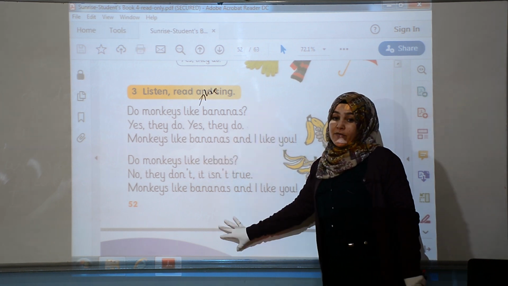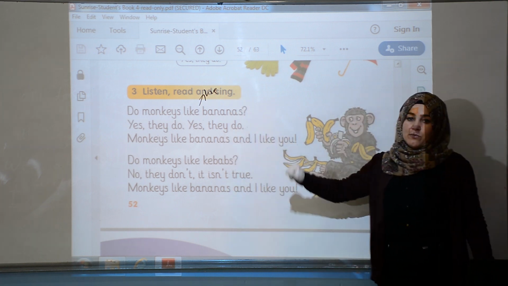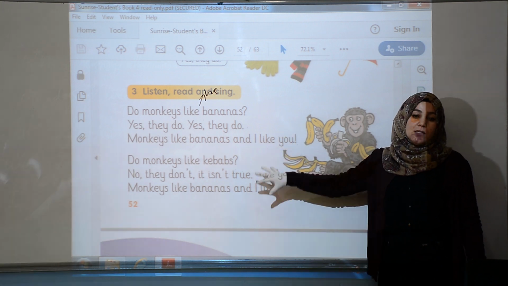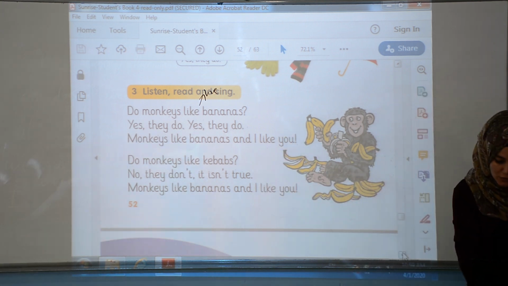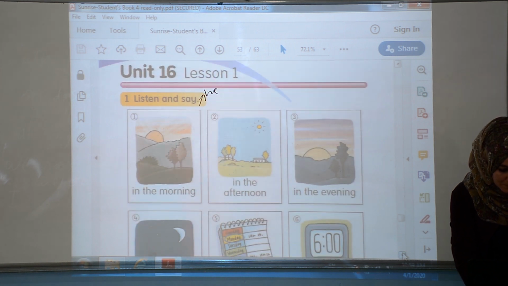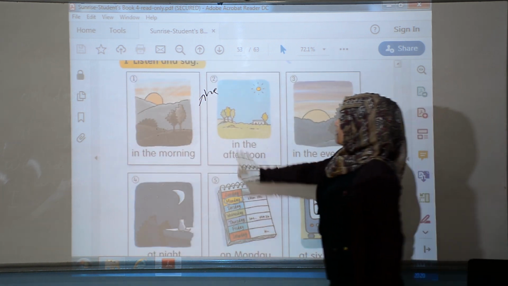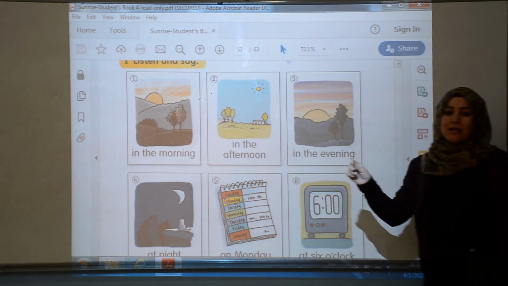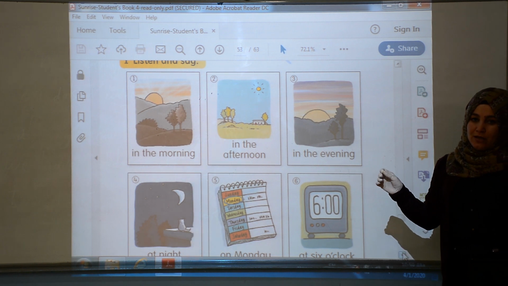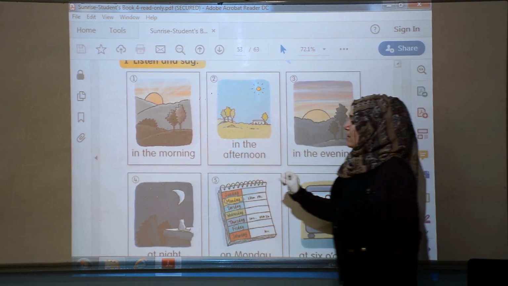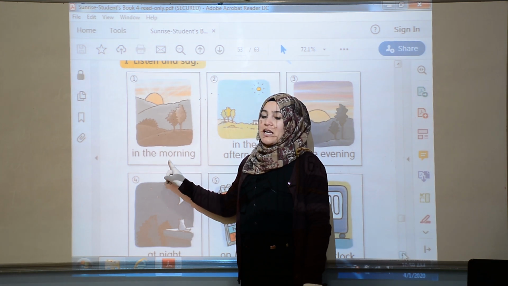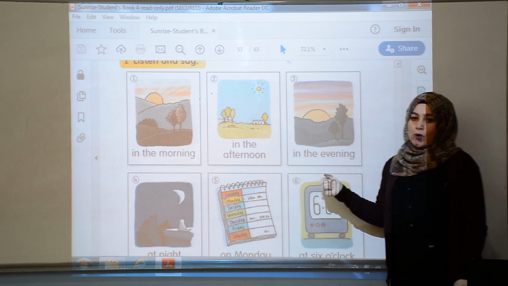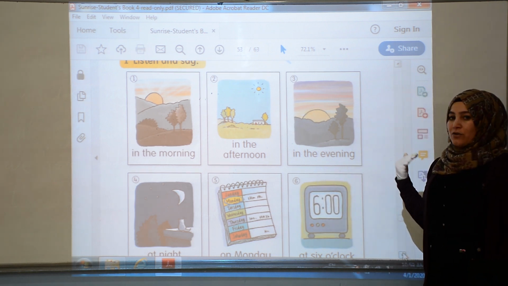You can read all these things at home in the book or here, and it is really important and really very easy to understand. It gives you the whole response. And now we have some pictures like in the morning, in the afternoon, in the evening. It's related to our time expressions, okay? We said that for morning, afternoon and evening we use in. For days of the week we use on. For hours and for the word night we use at.